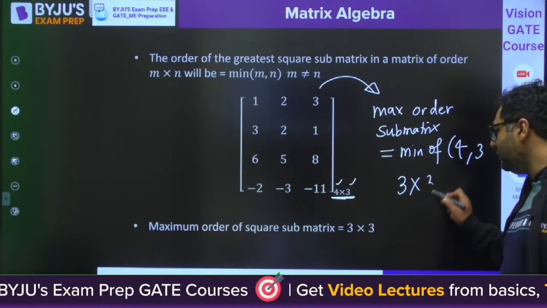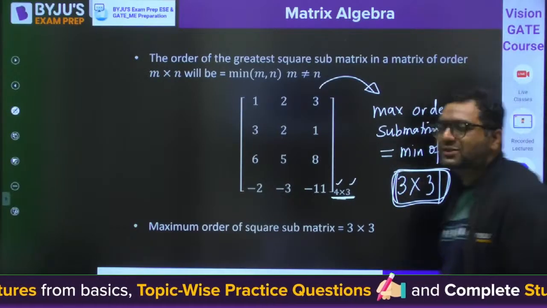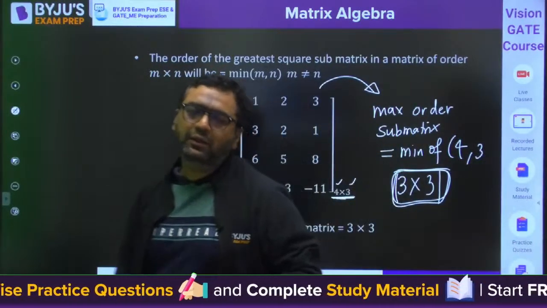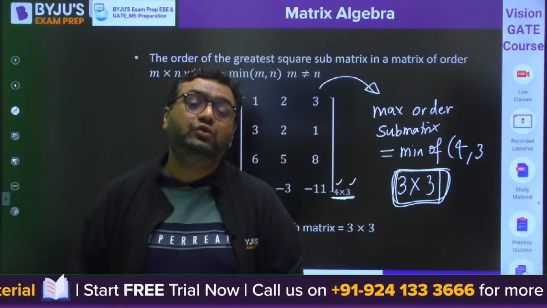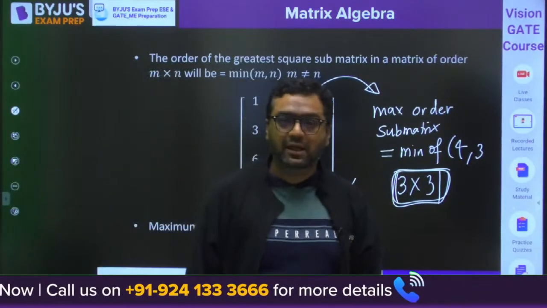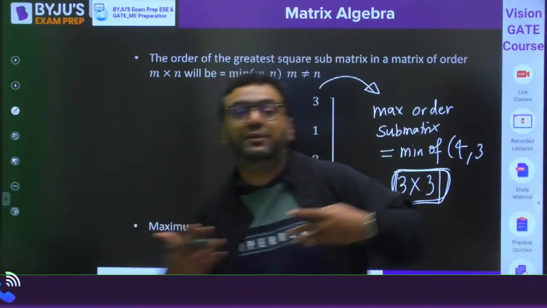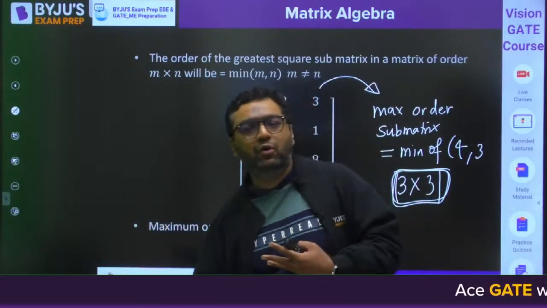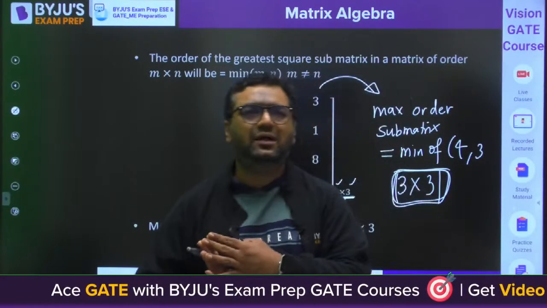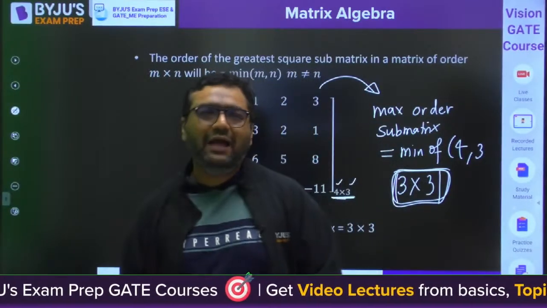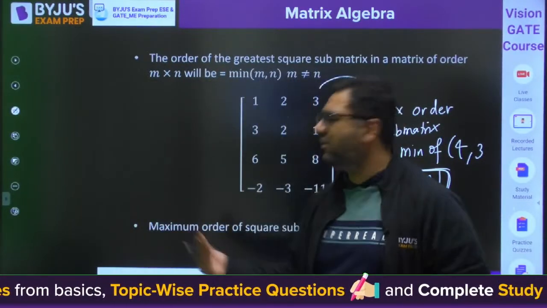Okay. So my dear, you would be checking the 3 cross 3 square submatrices, and you will check their determinants. And if you get all of them as 0, then you will be checking for 2 cross 2. If they are also all 0, then you will be checking for 1 cross 1. So what I want to tell here, are we going to do this task all the time? The answer is no. I will be telling you the techniques by which we are going to solve them. But just for the definition, I have defined it like that.